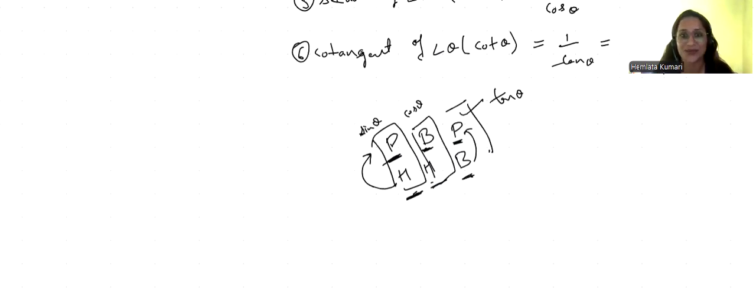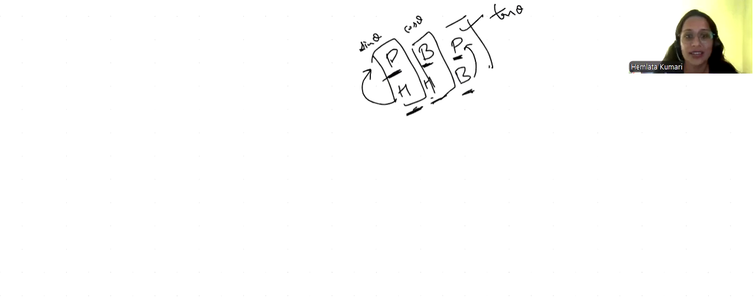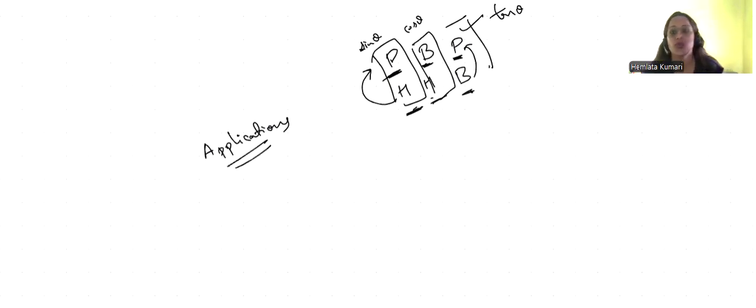Now, we learned about applications of trigonometry. We initially saw some applications. So what are the uses of trigonometry? With the help of trigonometry, we can find out the height of the kite, the width of the river, the height of the mountains, and the height of the tower. How can we find out?